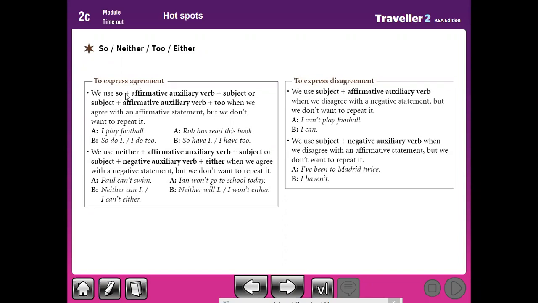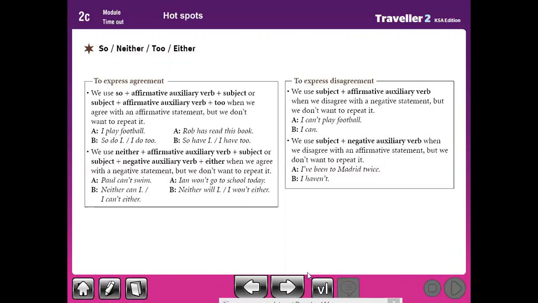We use so plus affirmative auxiliary verb plus subject, or subject plus affirmative auxiliary verb plus to, when we agree with an affirmative statement but we don't want to repeat it. For example, I play football. This sentence is in the present simple. I play. So here you can use so plus affirmative auxiliary verb.